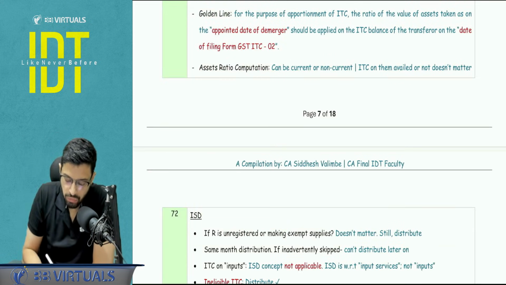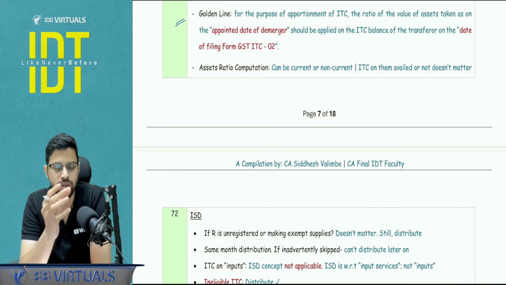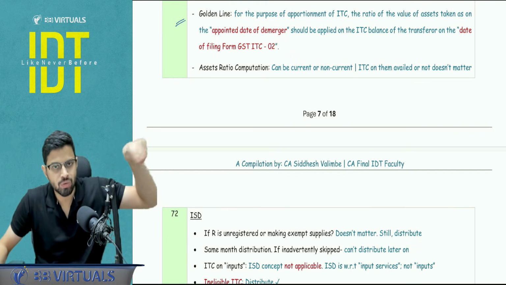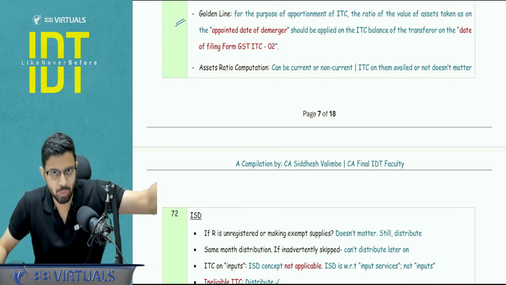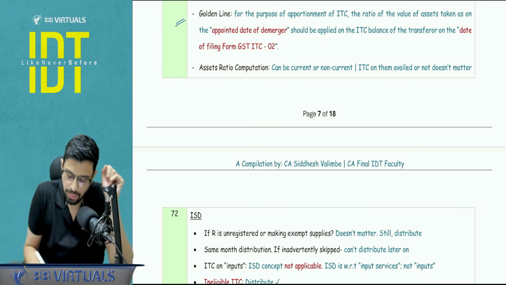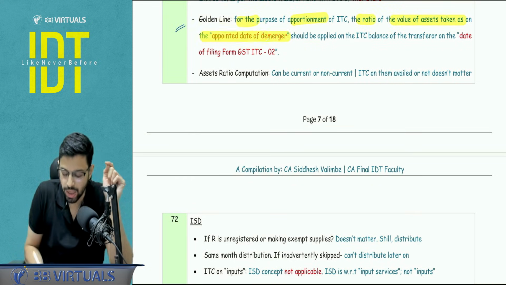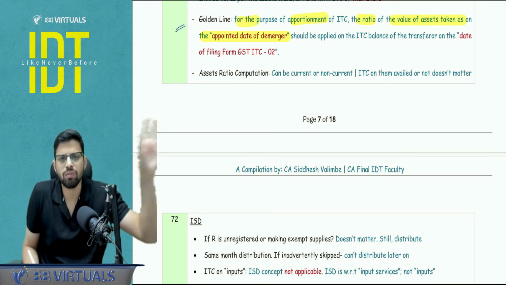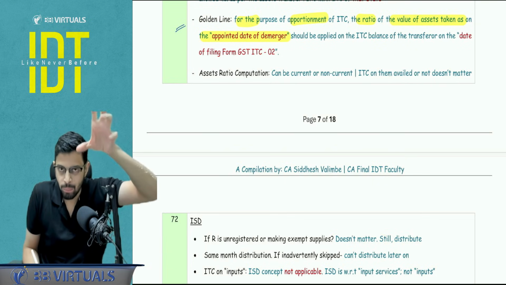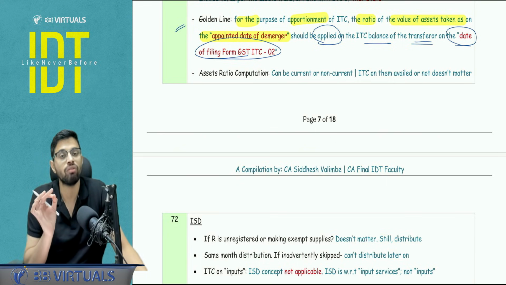Then a query comes that which date's ratio of assets has to be taken and which date's ITC ledger I have to use. Basically, the ratio of assets value, let's say 40%, is to be multiplied to the balance of the ITC ledger. So which date's ITC balance I have to pick? Because these things are subject to change, right, on a day-to-day basis. So here I'm putting a golden line, very important to understand. For the purpose of ITC apportionment, the ratio of value of assets we have to take on the appointed date of demerger or whatever the scheme may be under which this partial assets transfer is taking place. And you have to apply that ratio, means you have to multiply that ratio to the ITC balance of the transferor as on the date you file ITC 02.